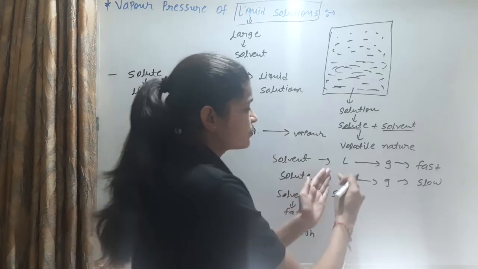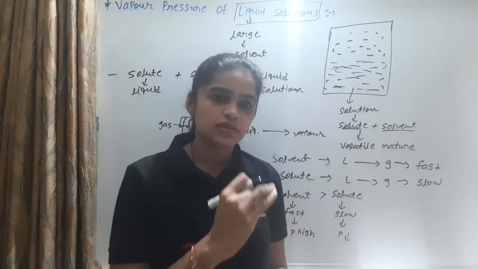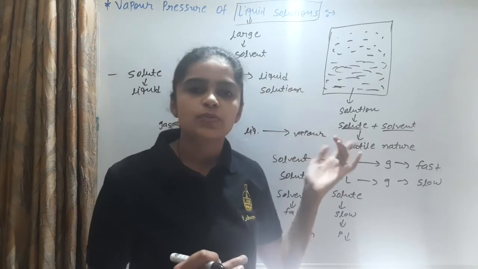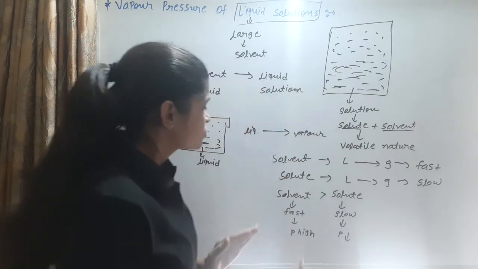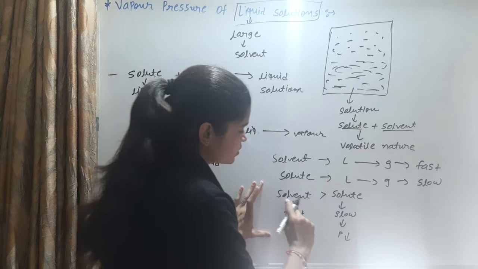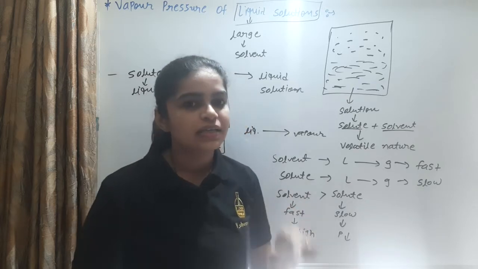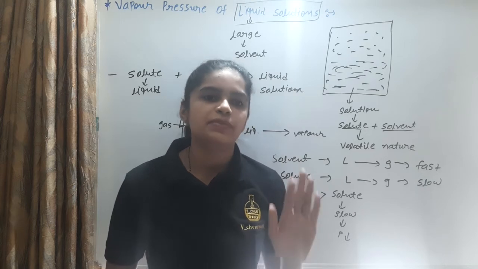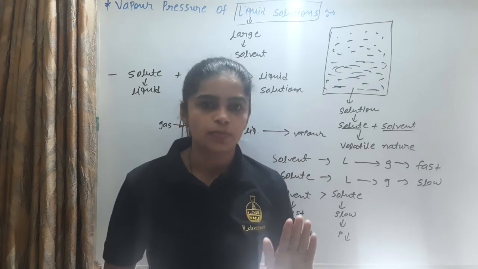Because the solute's conversion into gas is slow, its quantity of gas is low, so its pressure is low. So remember that the solvent, being highly volatile, has high pressure, and the solute, being less volatile, has low pressure.